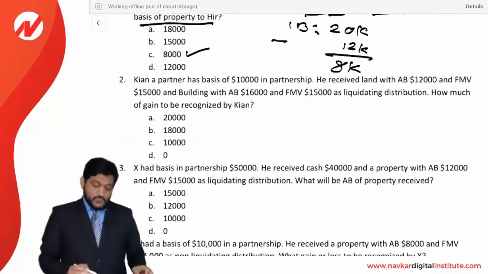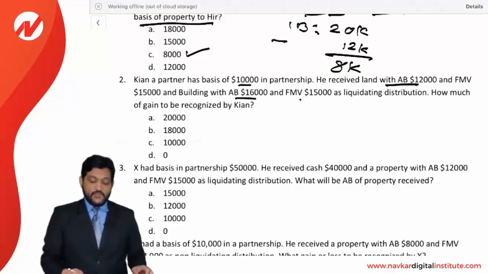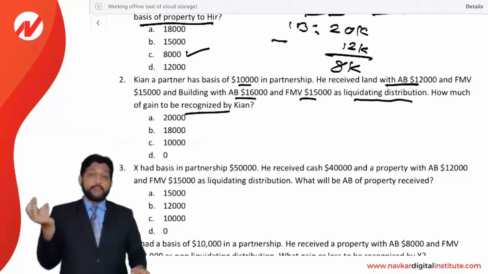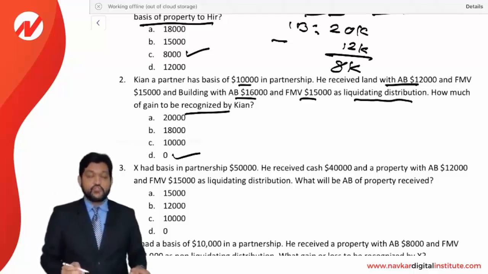Next, Kian, a partner, has a basis of 10,000 in the partnership. He received a land with an AB 12,000 and FMV 15,000 and a building with an AB 16,000 and FMV 15,000 as a liquidating distribution. How much gain is to be recognized by Kian? Look at this. He is receiving a property as a distribution. When he is receiving property as a distribution, he is not recognizing a gain on this distribution, but the basis will be replaced. The basis of the property will be replaced with the basis of interest in the partnership. So 0, no gain to be recognized.